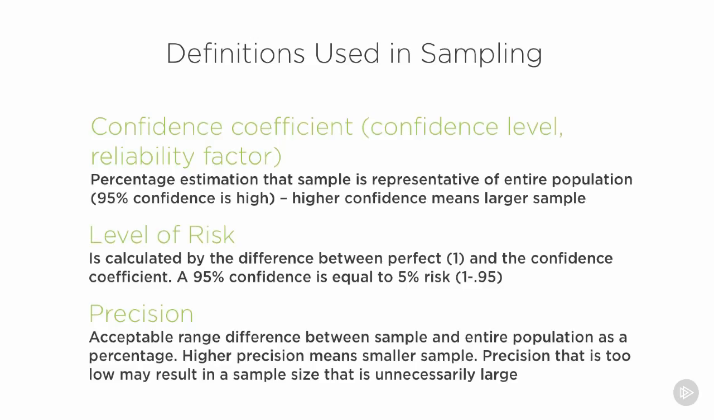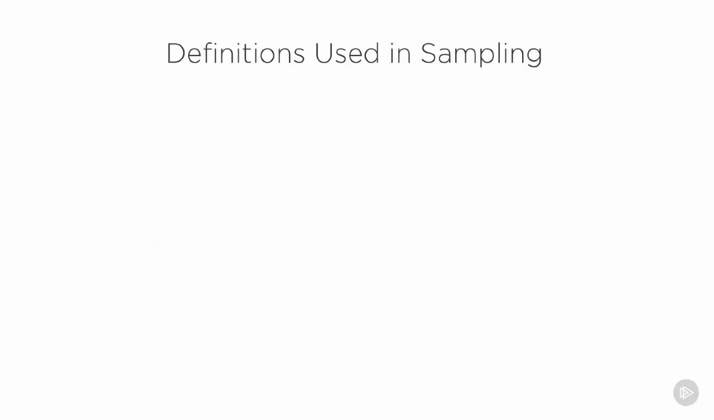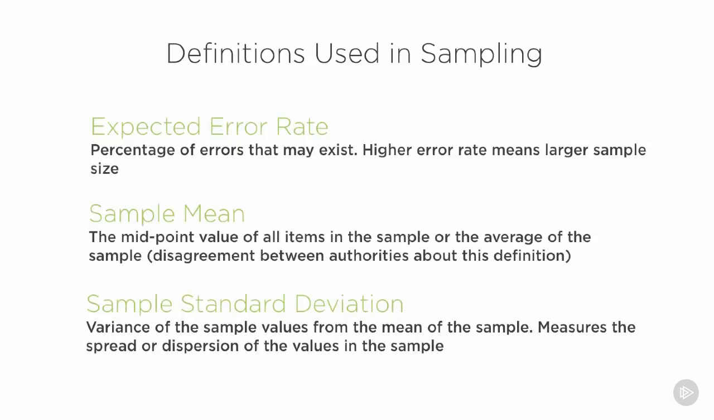Now, if the precision of my group is too low, that means I could end up with a sample size that is unnecessarily large in order to have a higher level of confidence. So we determine our expected error rate. That is, a percentage of the errors that could exist. If I have, of course, a higher error rate within my sample, that could mean that we require a larger sample size.